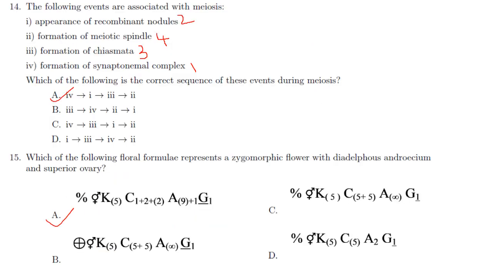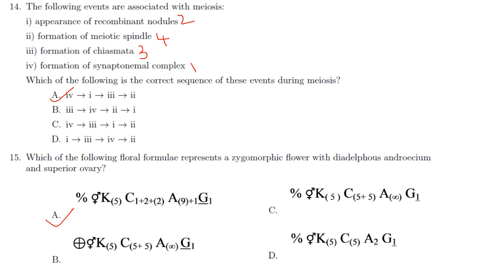Then next one. The following events are associated with meiosis. Which of the following is the correct sequence of these events during meiosis? Now before coming to that, what are the stages of prophase 1 in sequence? Leptotene, zygotene, pachytene, diplotene and diakinesis. They haven't mentioned anything about the leptotene stage, but zygotene, pachytene and diplotene have been mentioned in the statements that I will explain.